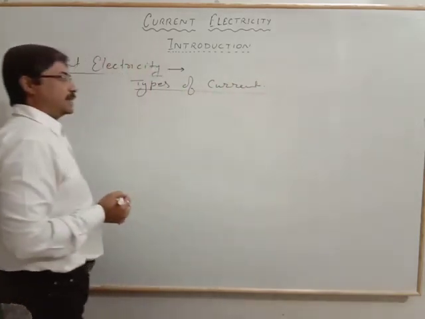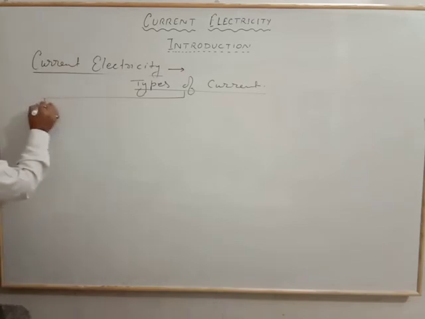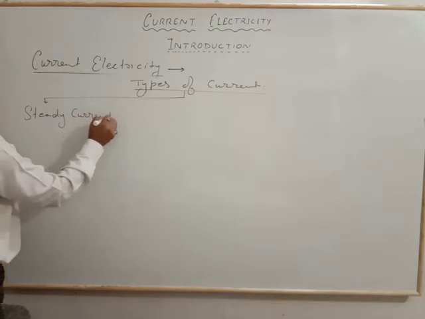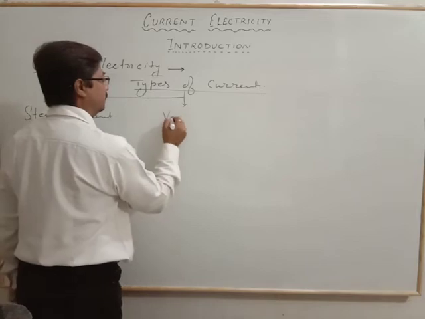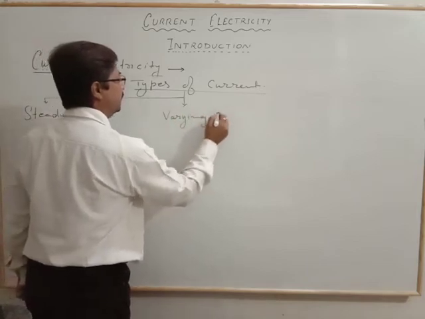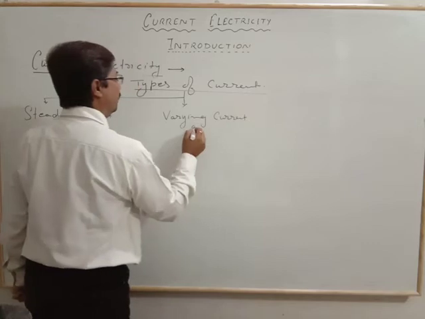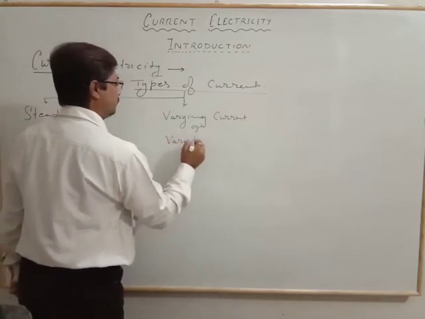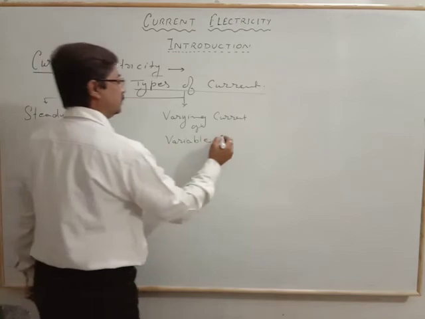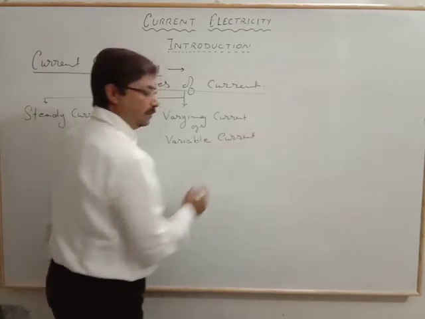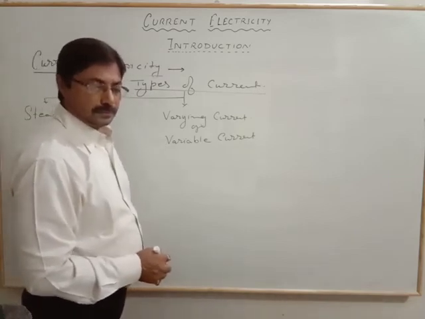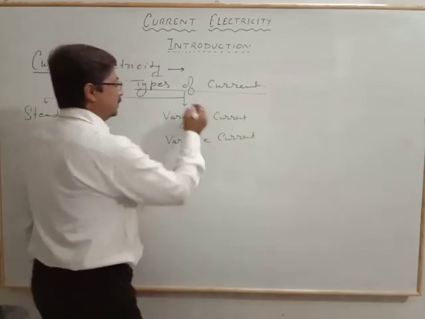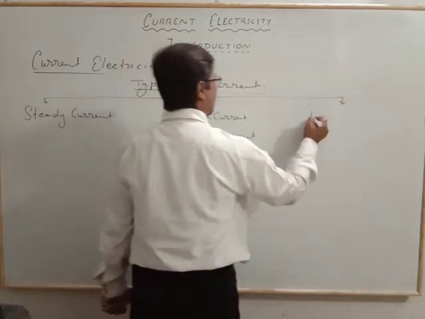Now according to these types, first we will consider the steady current. For the second, that is the variable or varying current. And here it is alternating.